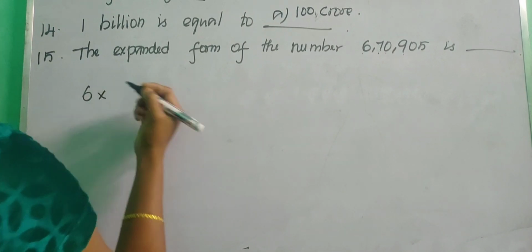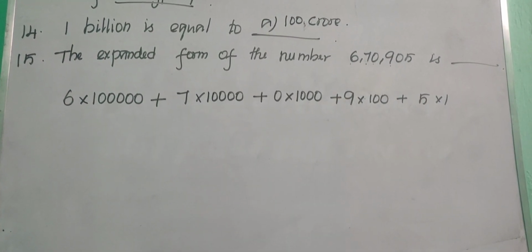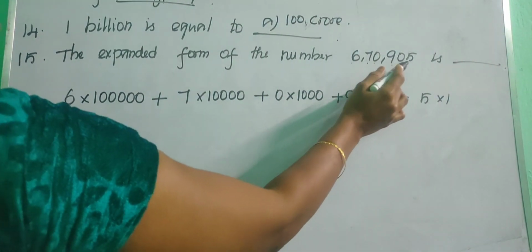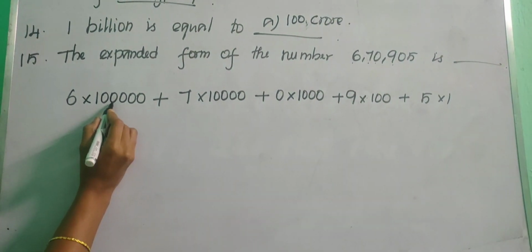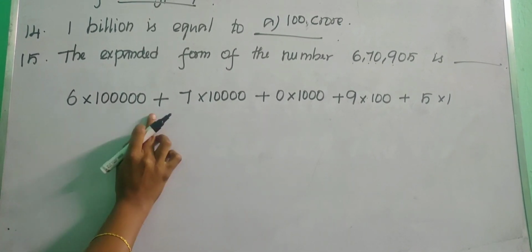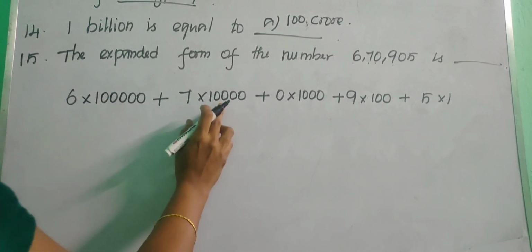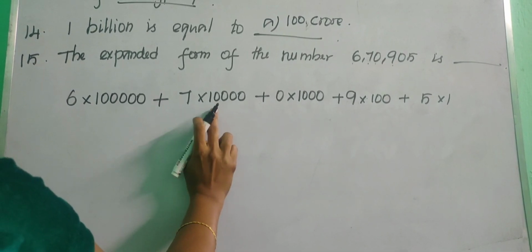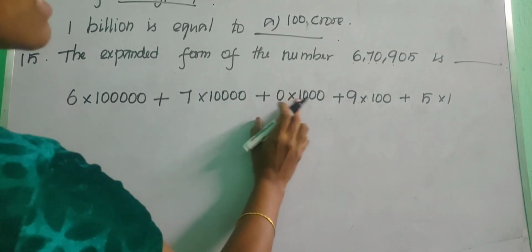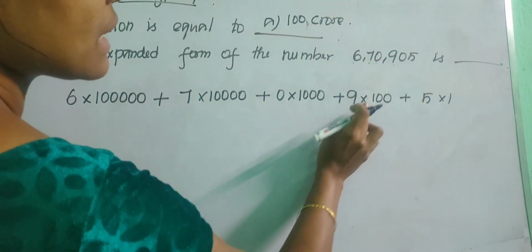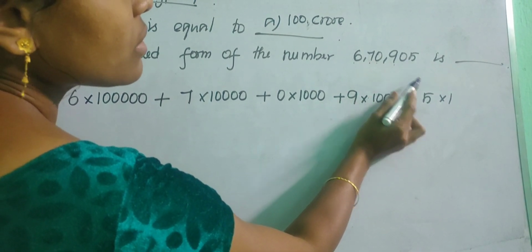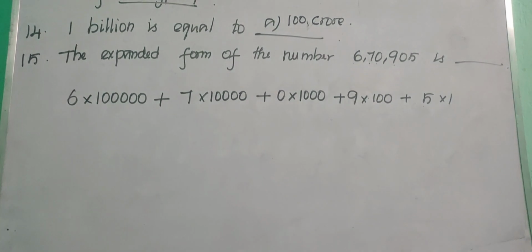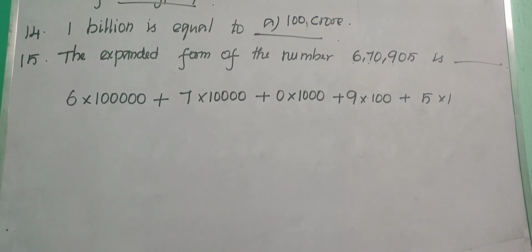6 into. So the expanded form of the number 6,70,905 means 6, after that 1, 2, 3, 4, 5 digits, right? So this one is lakh. And then 70,000, right? So 7 into 10,000. 0 into 1,000. 9 into 100. And then we are having 0; 0 does not have any value. And then 5 into 1. So the answer is option D. Okay, option D is the answer.